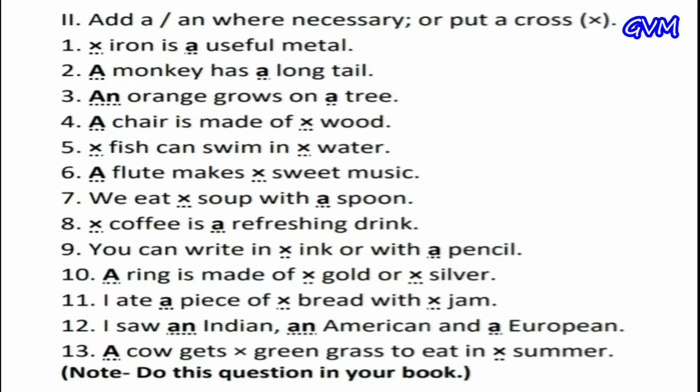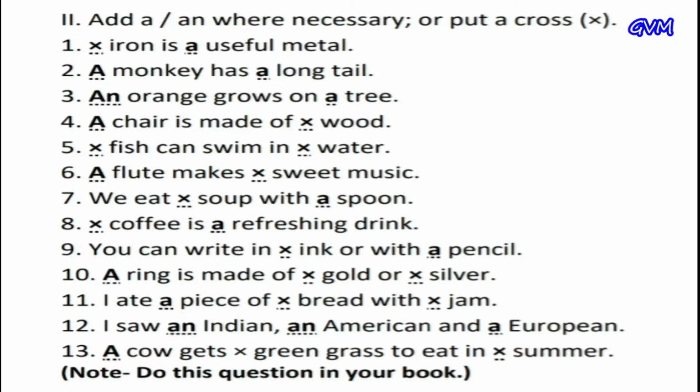First one is dash iron is dash useful metal. In this sentence, before iron there is no need for a or an, so we cross it, and after is we use a. Second, monkey has dash long tail, and the correct answer is a monkey has a long tail. Third, dash orange grow on dash tree, and the answer is an because o is a vowel. And in the second blank we fill a because tree starts with a consonant.